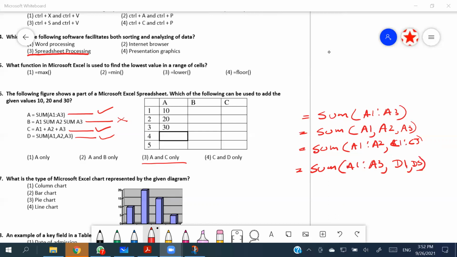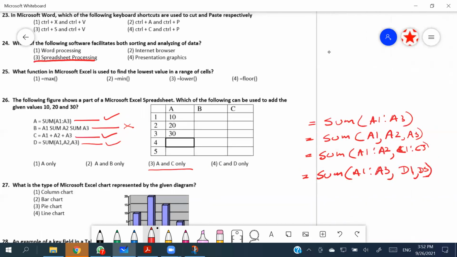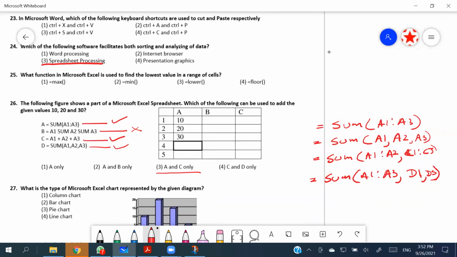Seran, yeah, there is a function called flow, but we are not going to use that. I really don't know for what purpose they are using it, right? I can search it in Excel and tell it to you, but yeah, it's not fair to give something like that. But what they were asking about is what function in Microsoft Excel is used to find the lowest value. So it's the min, right? But maybe there is a function called flow, right? I'll just search it and tell you. But clearly the answer is going to be equals MIN, right?